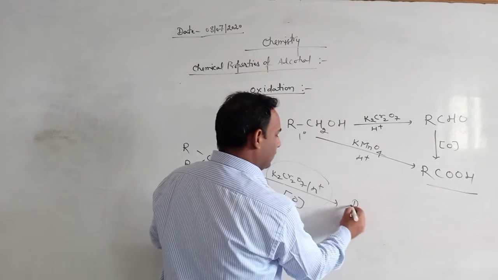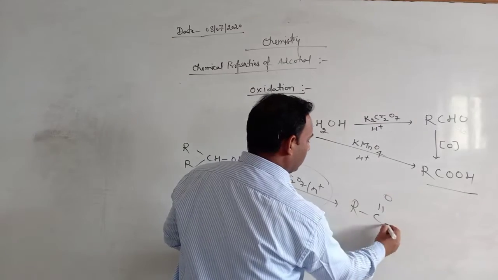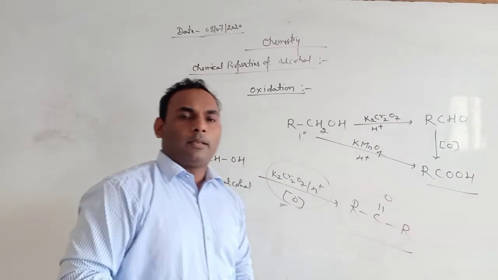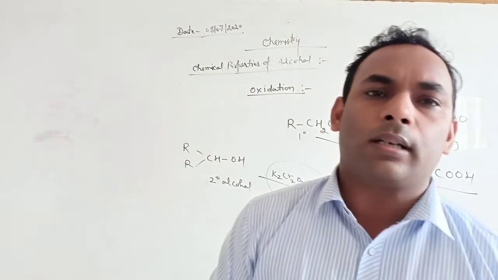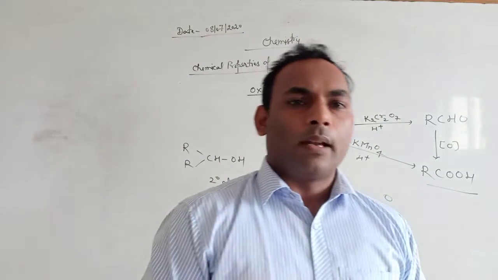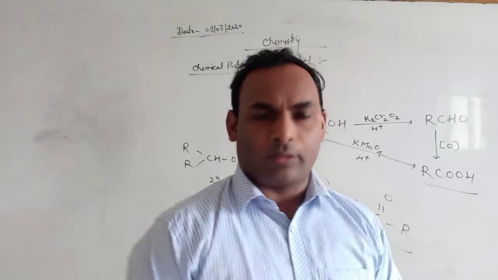Then we get ketones. Tertiary alcohols do not oxidize simply. Okay. Now let's go to the next reaction.